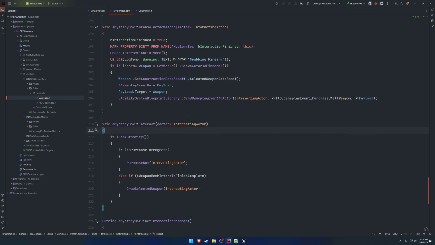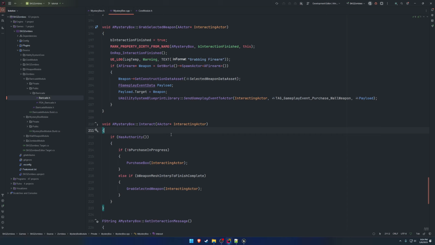Now, there's a couple ways we can do this. Realistically, this function here, specifically the interact, is only going to run on the server or the interacting client. And we can kind of handle it by not really replicating who's interacting with the mystery box.